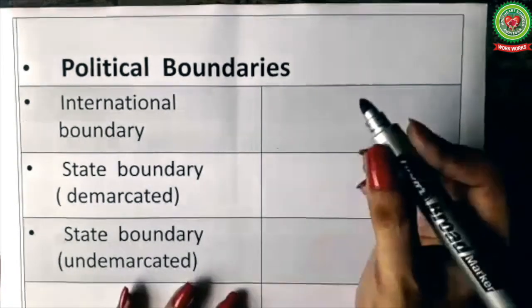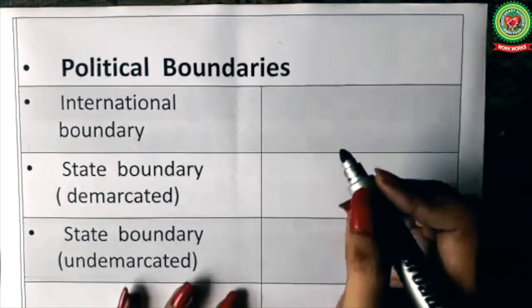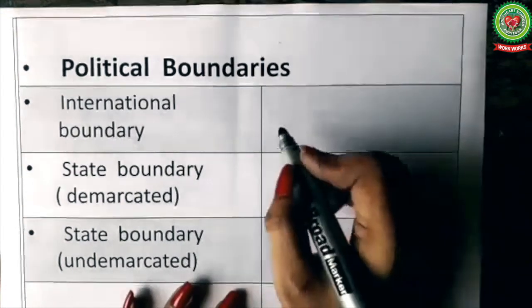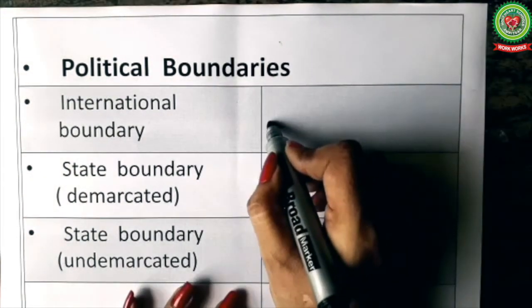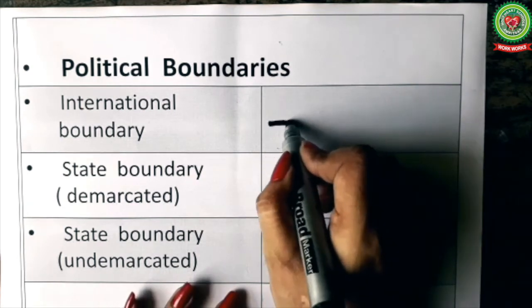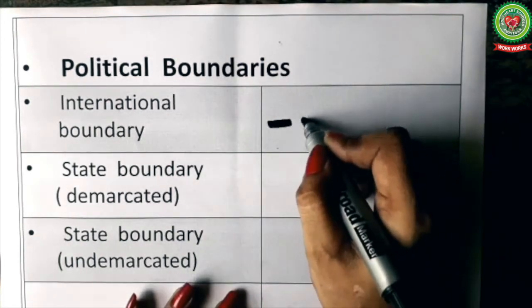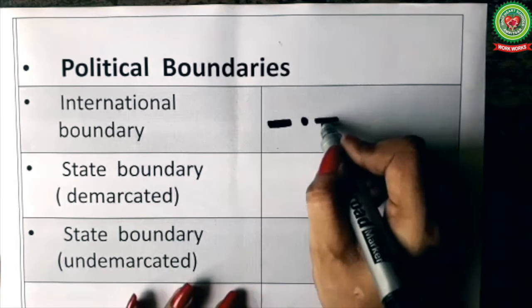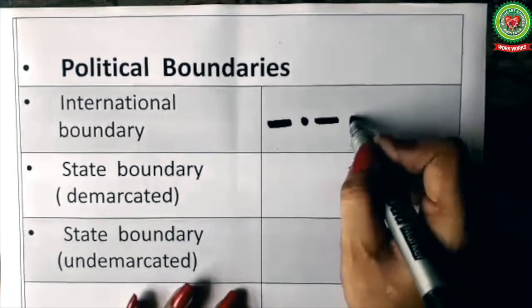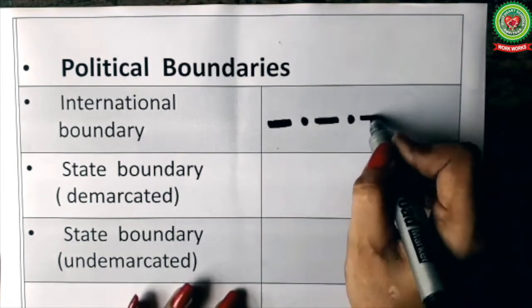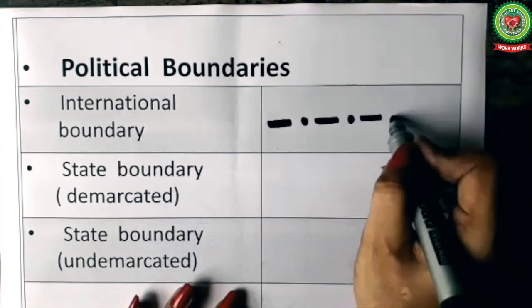For drawing international boundary, first we will take a broken line which will be thick. The thickness should be more, followed by a dot, again a broken line, followed by a dot, broken line and a dot.